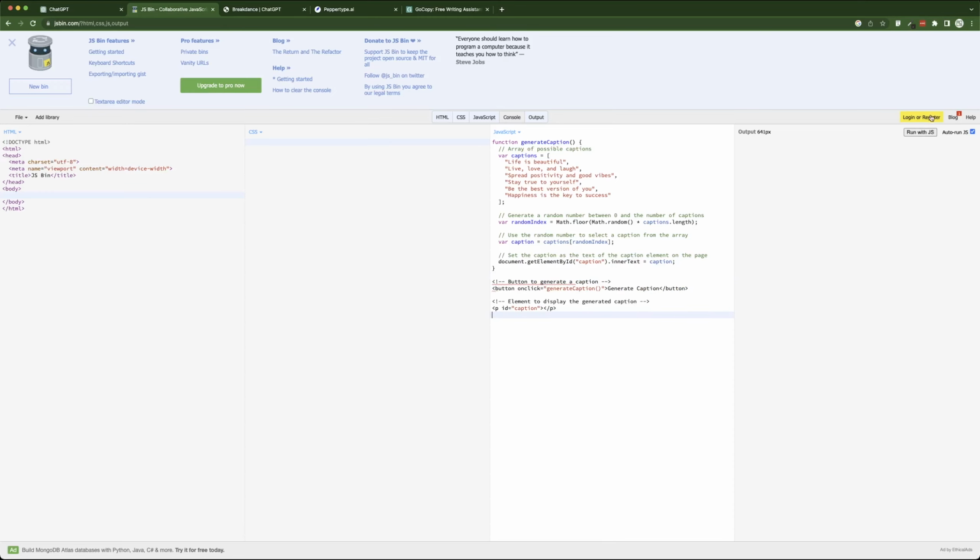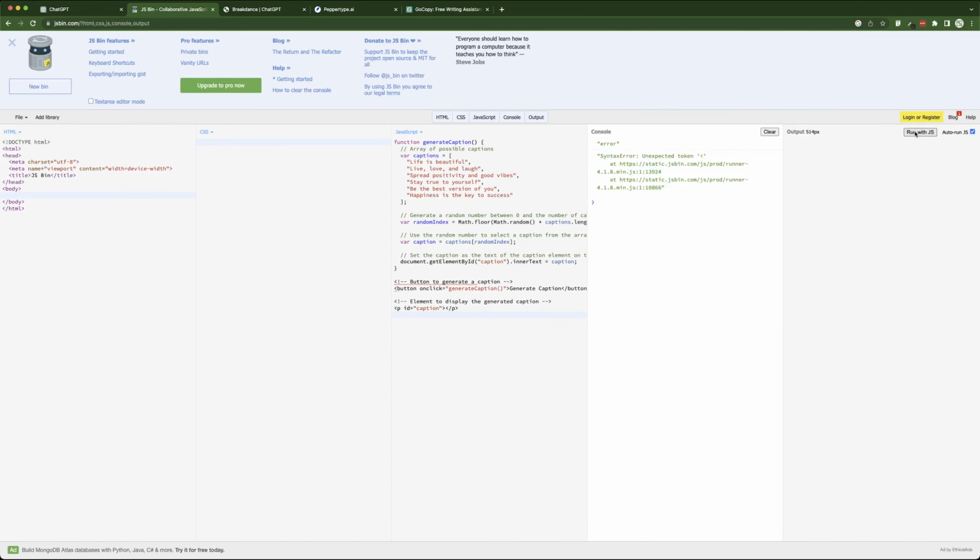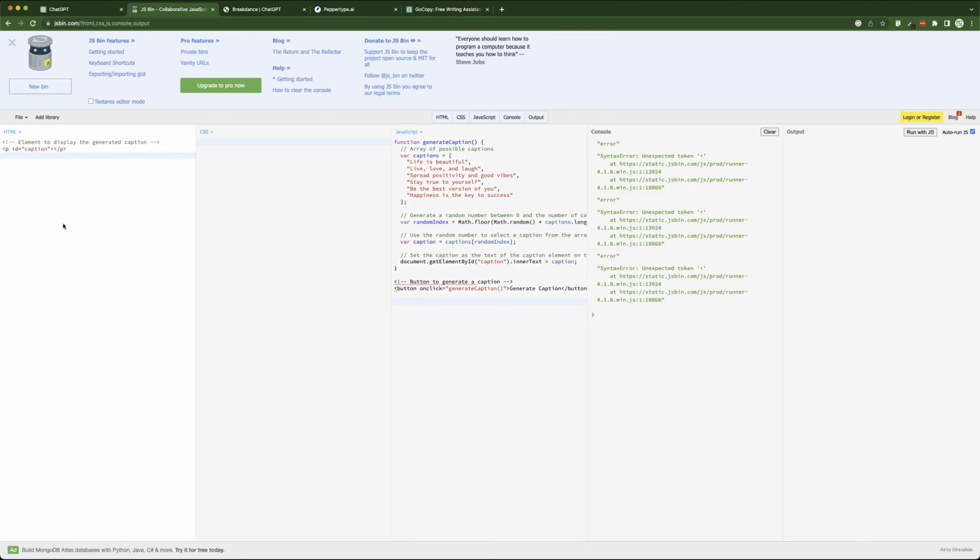All right, I'm just going to run it and open the console. It's telling you the unknown token and other stuff like that, so this is not a complete thing. We would need to get the button. We have to put a button over here, and then the button will be able to generate the code. So I'm just going to copy this and put this over here.